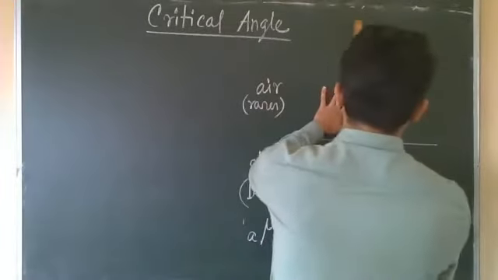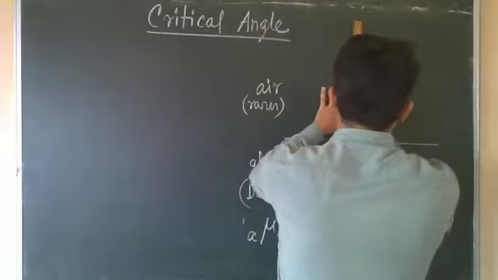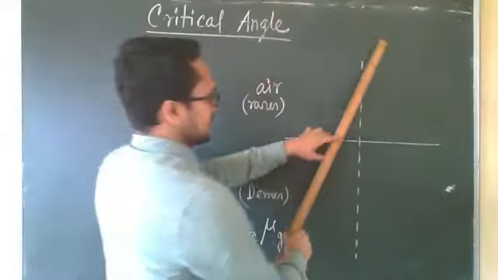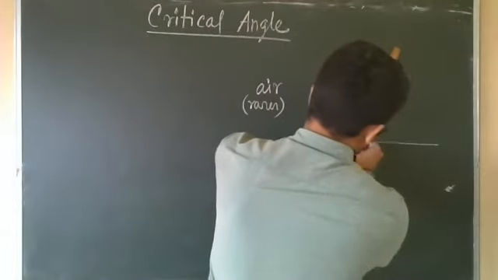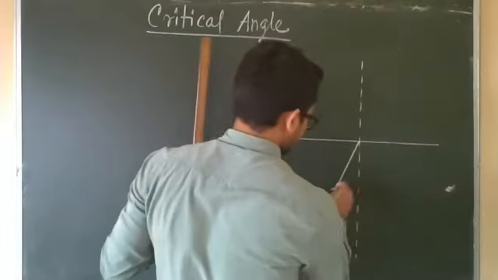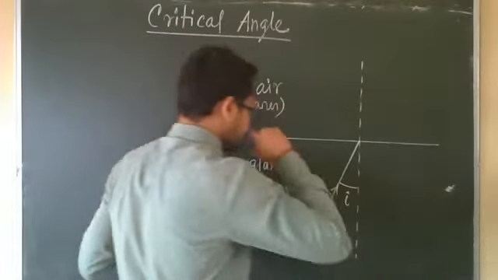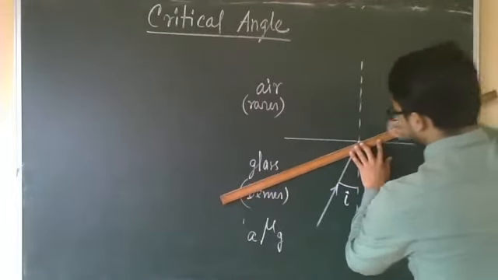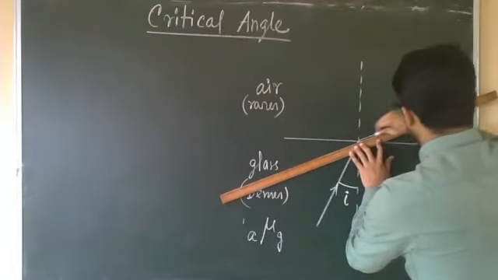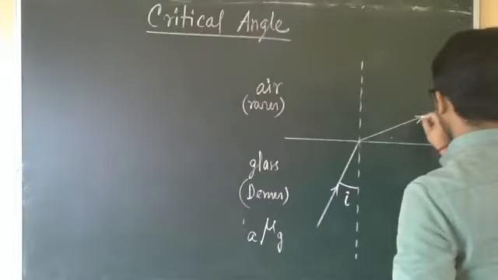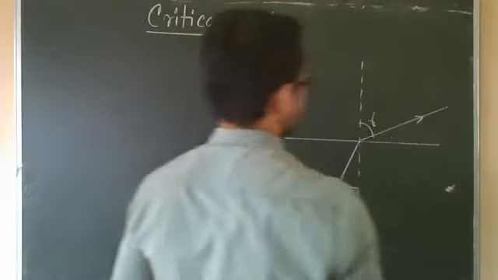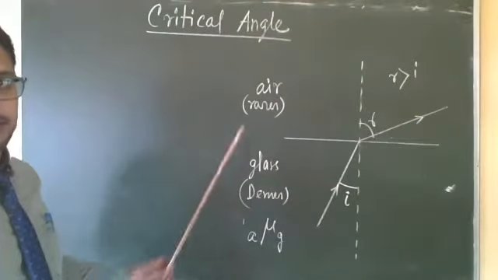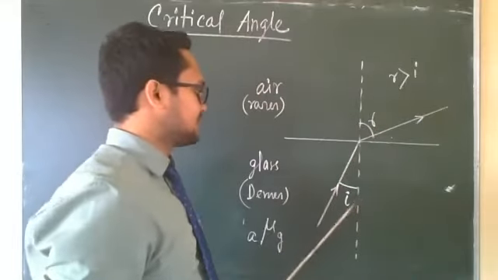Now, what will happen if we change the angle of incidence of light in the denser medium? First of all, we are taking a particular color, monochromatic light. So this is the incident ray, and this is the incident angle i in the denser medium, for which the refracted ray will go away from the normal, because we are going from denser to rarer. That means in this case r will be greater than i. The refraction angle will be greater than the incident angle.